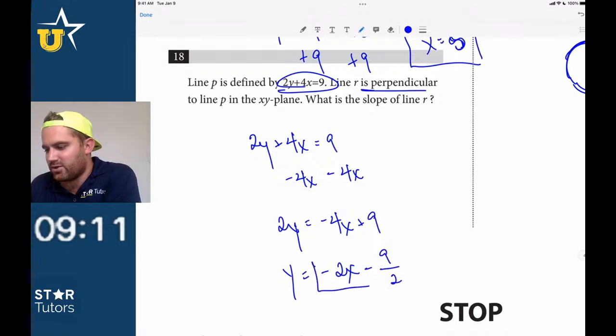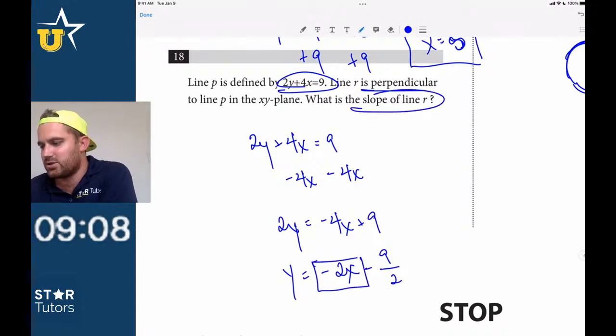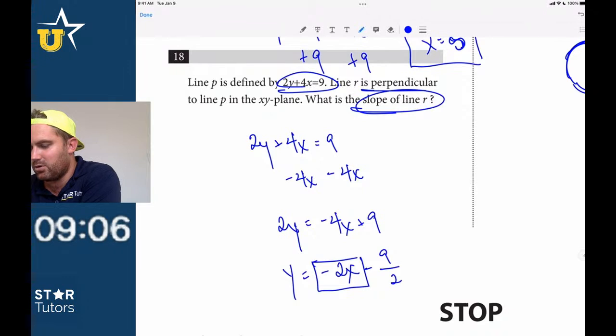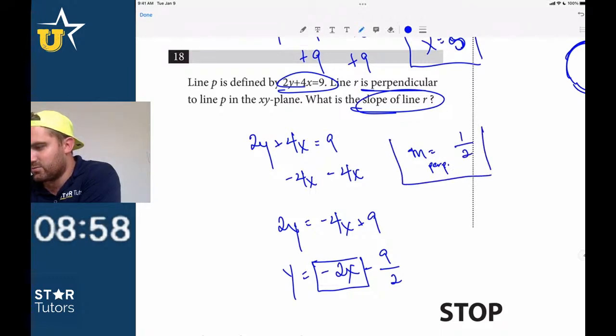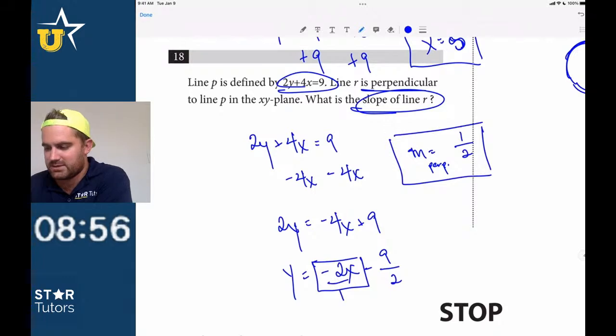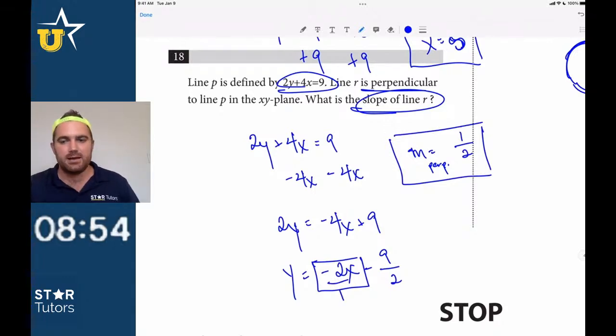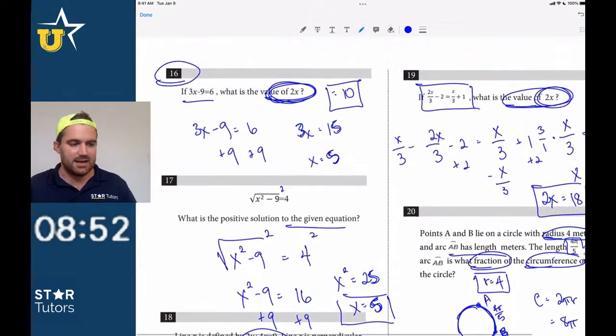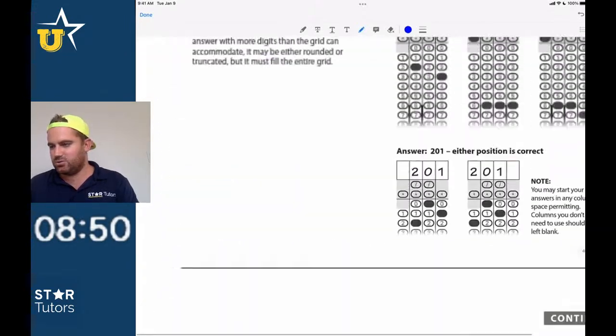But we're only looking for the slope because that's the most important thing, right? So the slope is just the opposite reciprocal. So the slope of the perpendicular line should just be equal to positive 1/2. If this is negative 2 over 1 for this slope, you just flip it and change the sign, the negative reciprocal. So I think those ones should be good.